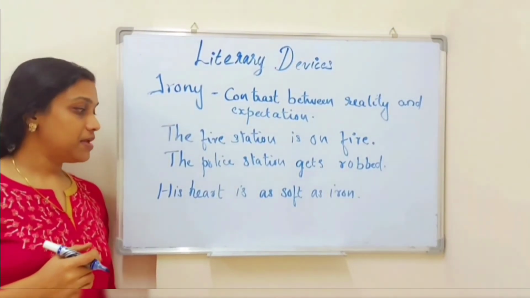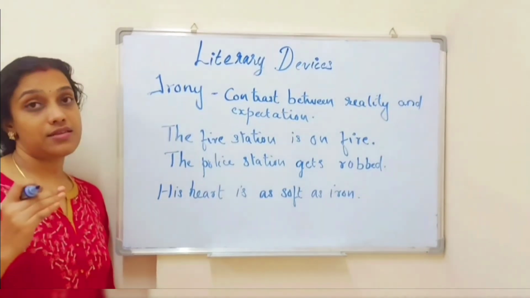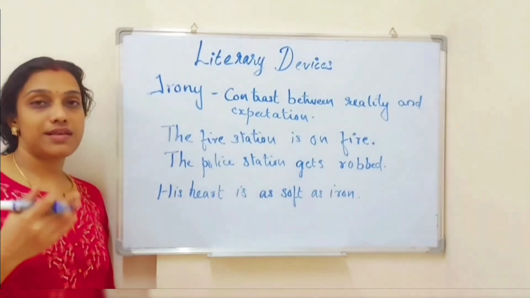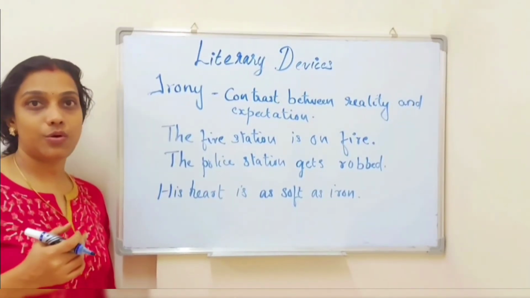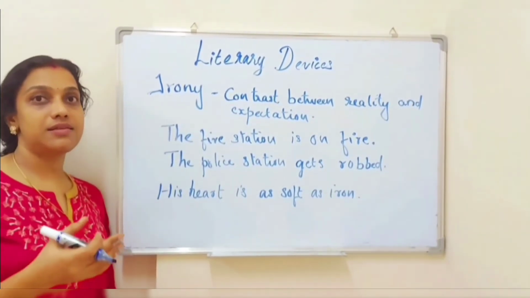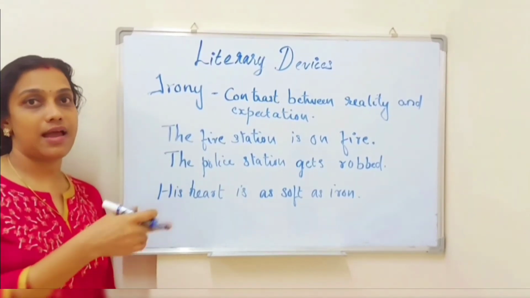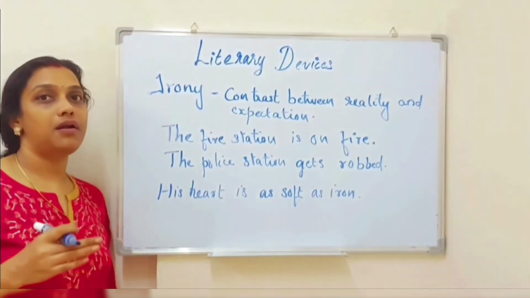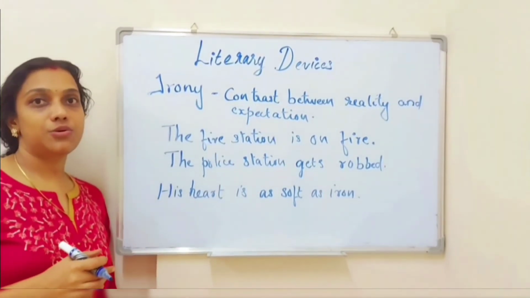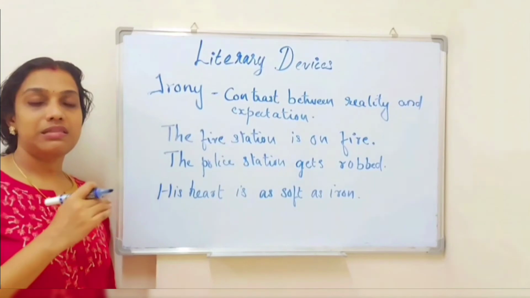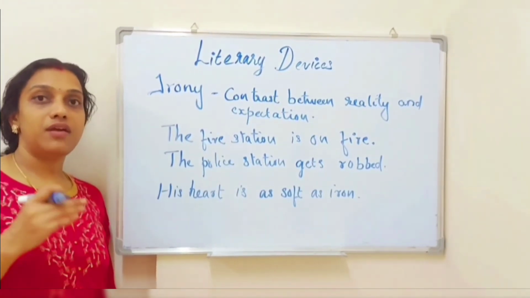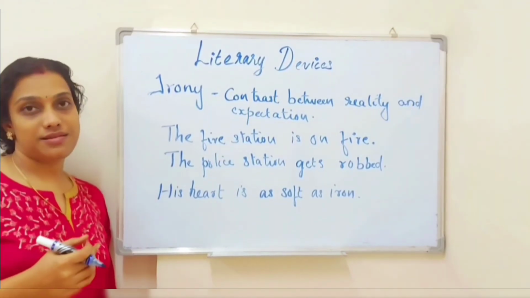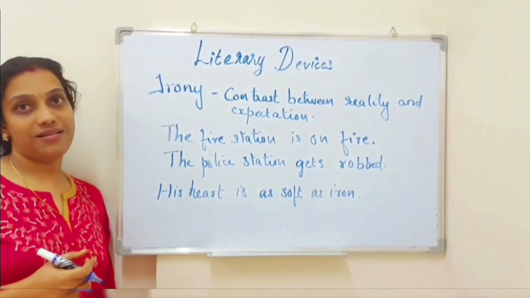Now the third sentence, his heart is as soft as iron. It is a very polished sentence, right? His heart is as soft as iron. We all know that iron is not soft, but still we are making the sentence as if he is very soft, but as iron. So the matter is presented in a bit polished way, but we are telling the reality also as iron. So these are sentences where we are hiding the real part and we are just making the opposite sense. This is known as irony.